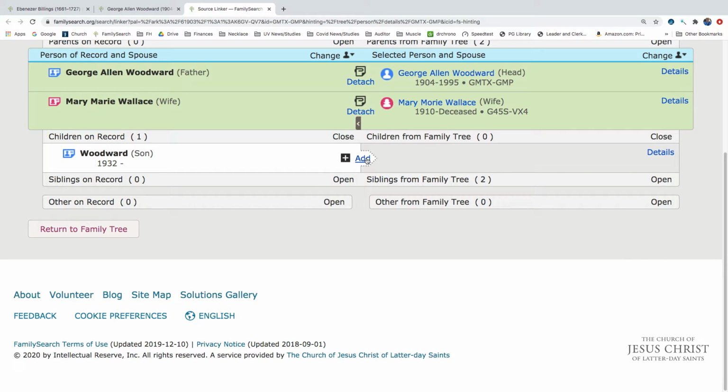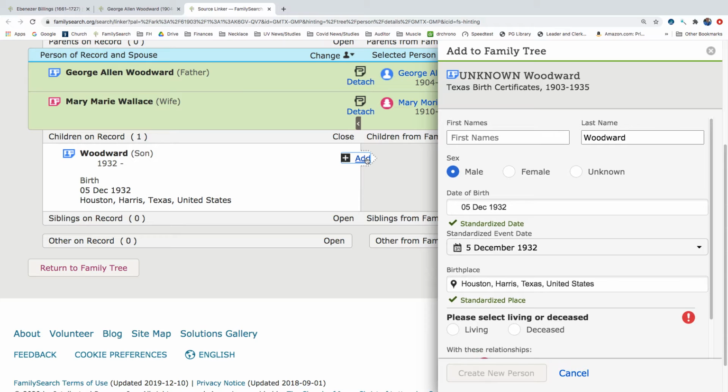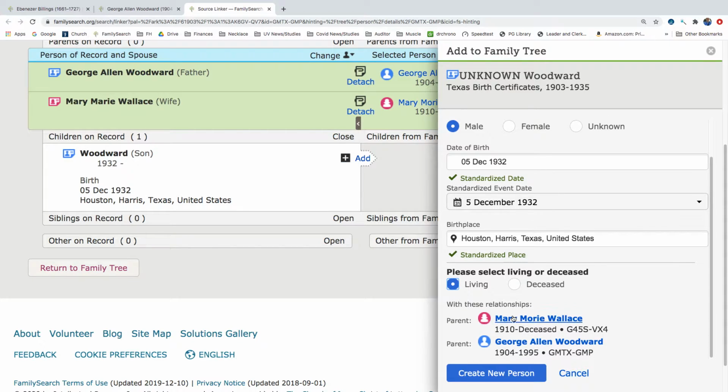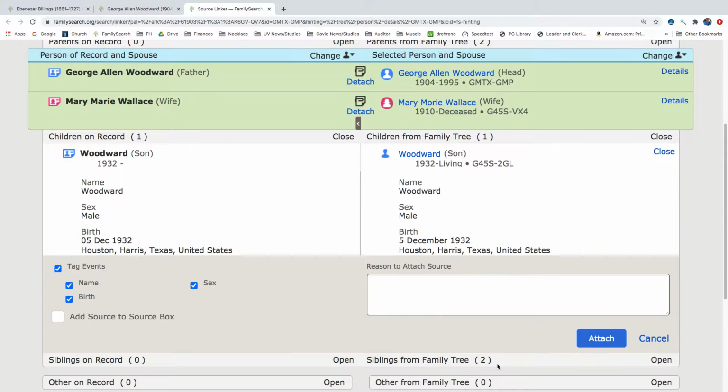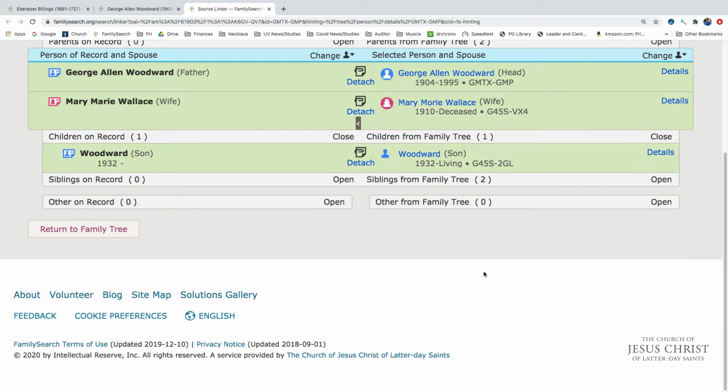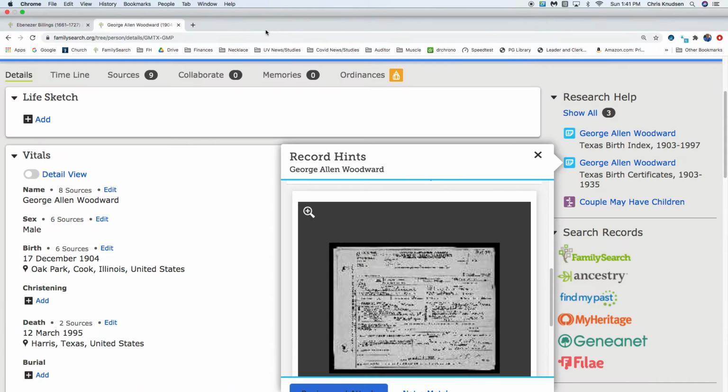and we're going to add this son, and we don't know if he's alive or dead, but let's go ahead and say that he's living for now. He could be 88 years old right now. So he could still be alive, but we're going to create this person and attach this record. We don't know what his name was. Sometimes this happened when birth records are created. And we're going to go ahead and close this tab.